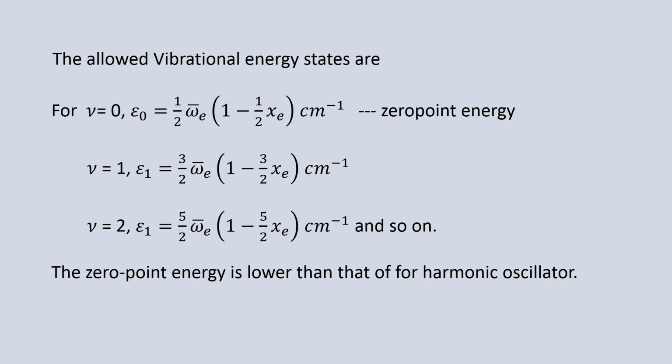The zero point energy is lower than for a simple harmonic oscillator. As we all know, this is the zero point energy of an anharmonic oscillator. But for a simple harmonic oscillator, the zero point energy is E0 = 1/2 ω̄e. So the simple harmonic zero point energy is greater by this much when compared to the anharmonic oscillator, because it is 1/2 ω̄e (1 − 1/2 xe). So we can prove that the zero point energy is lower than that of the harmonic oscillator.